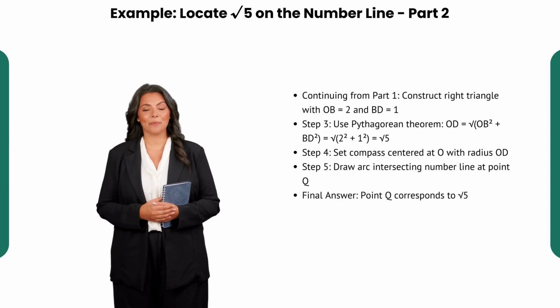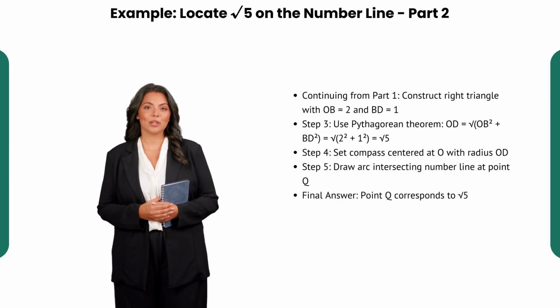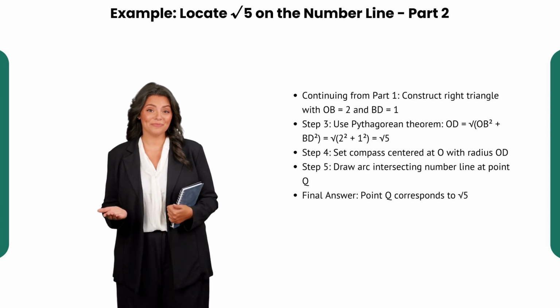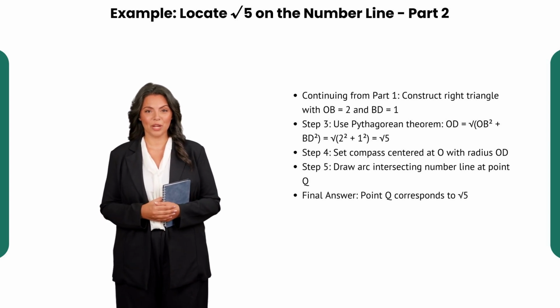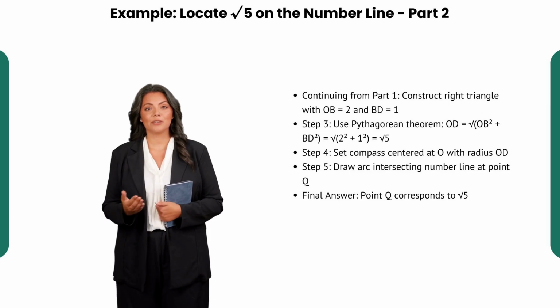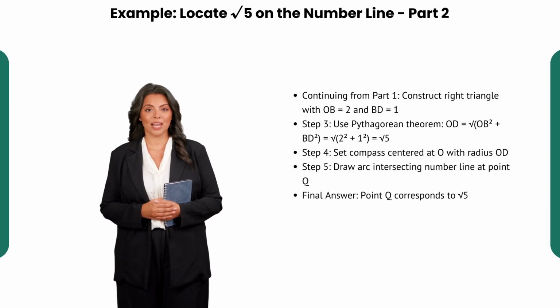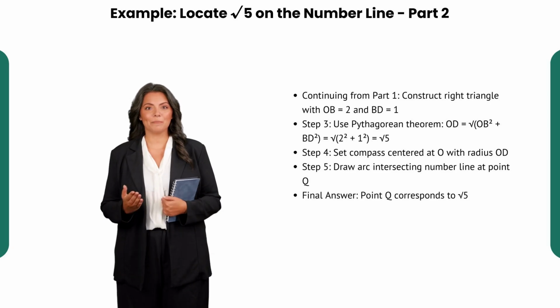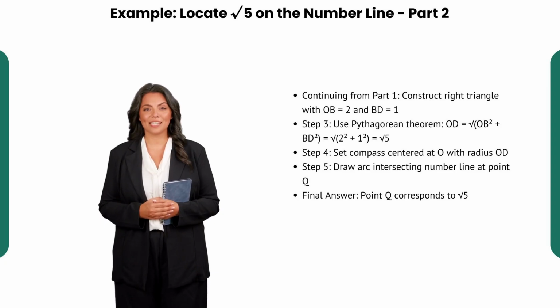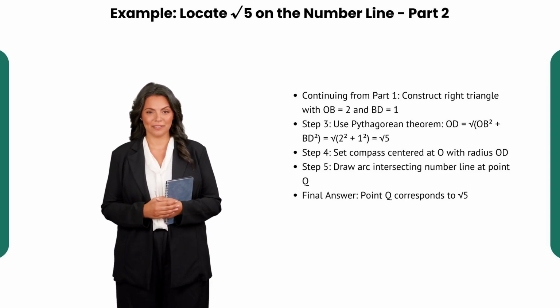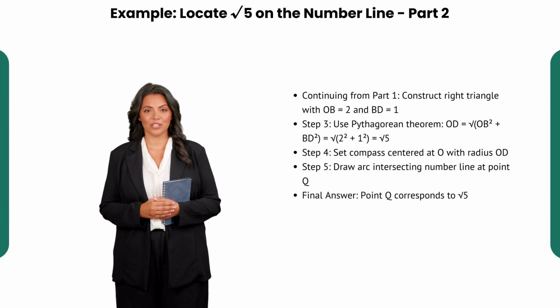Next, we place the compass pivot at the origin O and open it to the length OD. Swinging the compass, draw an arc that intersects the number line at point Q. Point Q marks the location of the square root of 5 on the number line. Through this geometric approach, we are able to neatly construct and visualize irrational numbers beyond simple squares. Try to imagine how this process can continue infinitely for all positive integers, unfolding the number line's rich structure.